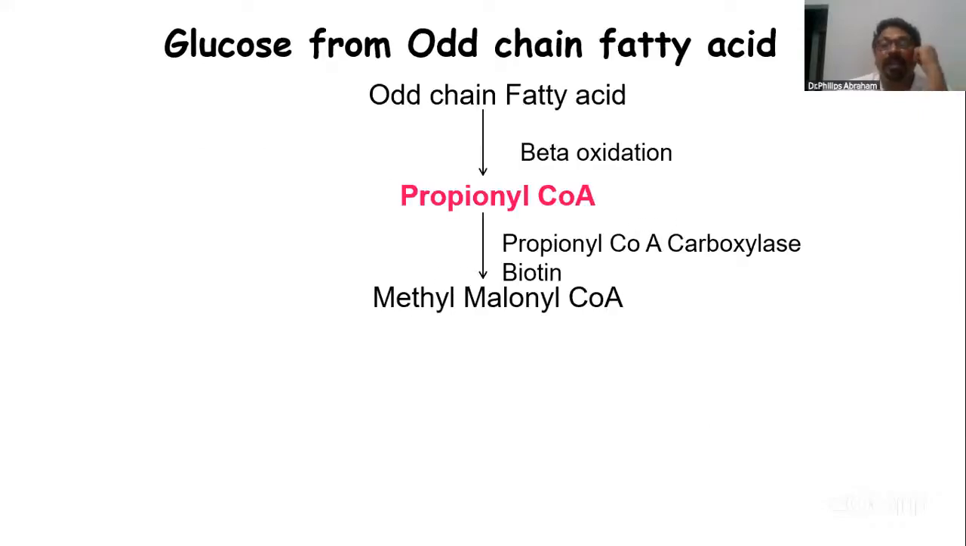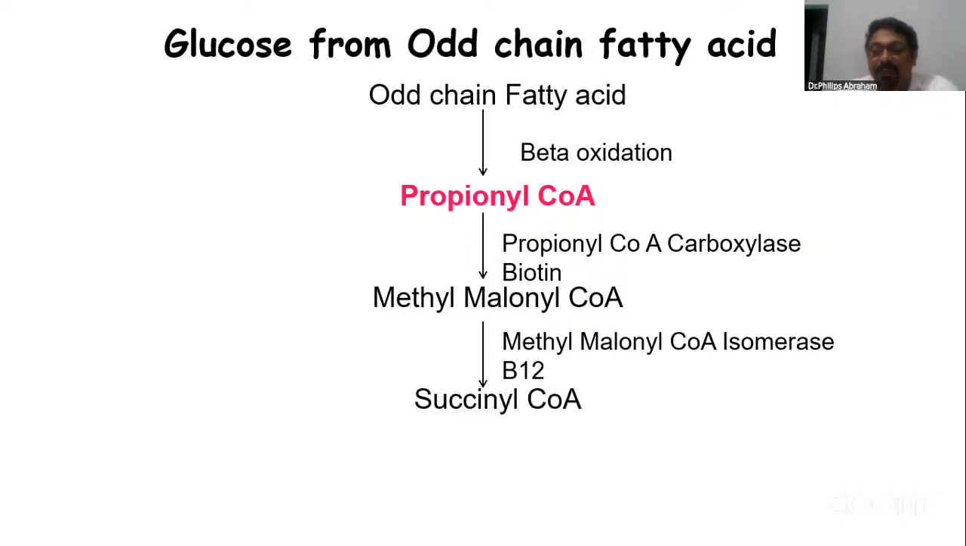From odd chain fatty acid. All fatty acids cannot synthesize glucose, only odd chain fatty acid can. Odd chain fatty acid on beta oxidation produces a compound called propionyl CoA. Propionyl CoA converts to methylmalonyl CoA, methylmalonyl CoA to succinyl CoA using B12. This is one reaction where B12 is utilized, converting methylmalonyl CoA to succinyl CoA. So two reactions of B12. One is this one, methylmalonyl CoA to succinyl CoA. Another one is conversion of homocysteine to methionine.